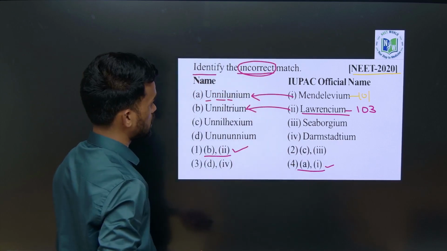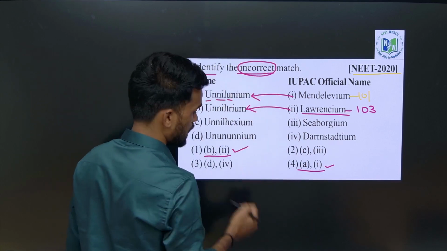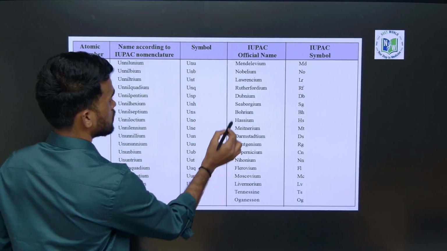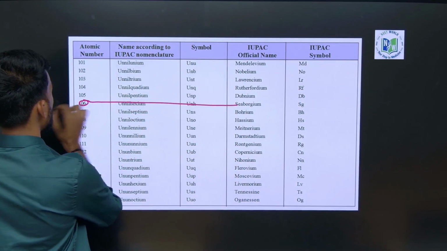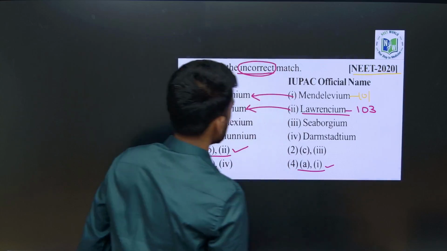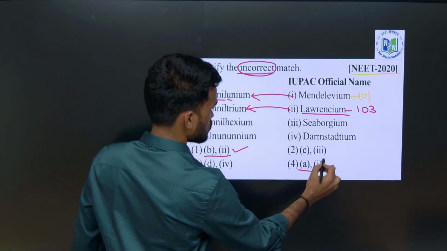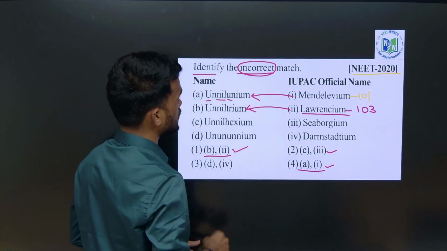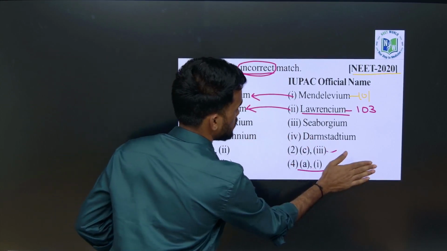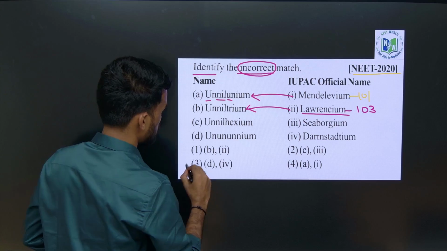Seaborgium is unnilhexium, with atomic number 106, so this is C3, and this is also correct. So these three are correct. They are asking about the incorrect one, which means option number 3.